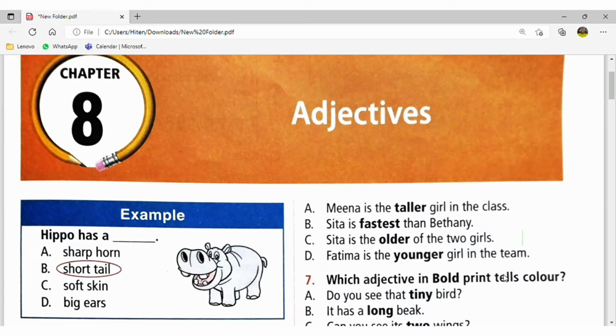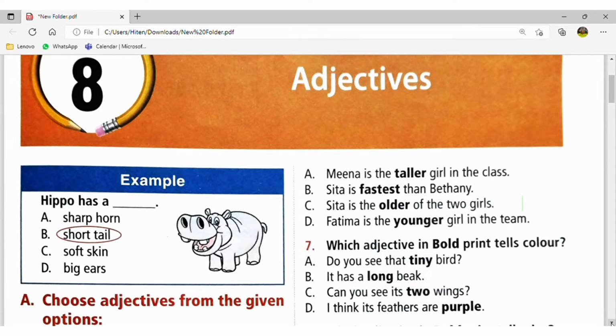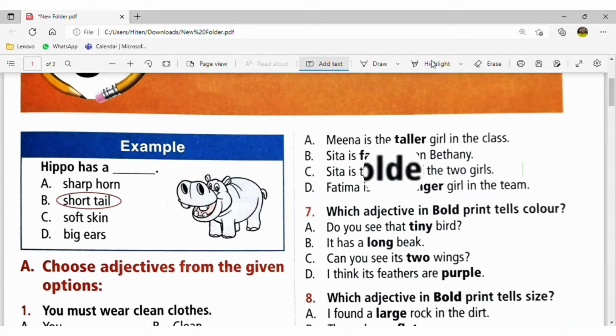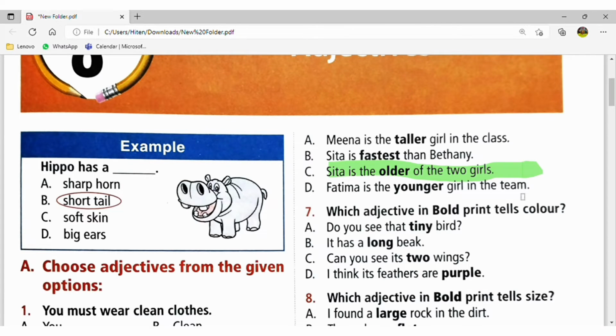The second one: Sita is fastest than Bethany. Sita is faster than Bethany, because here the comparison is done between Sita and Bethany. There are two people involved in the comparison. So it will be written as Sita is faster than Bethany. Sita is the older of the two girls. This sentence is right because it is a comparison between two girls. In D, Fatima is the younger girl in the team. It will be Fatima is the youngest, because in the team there are many girls.